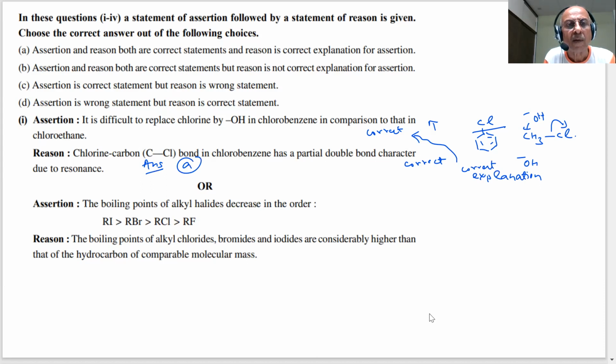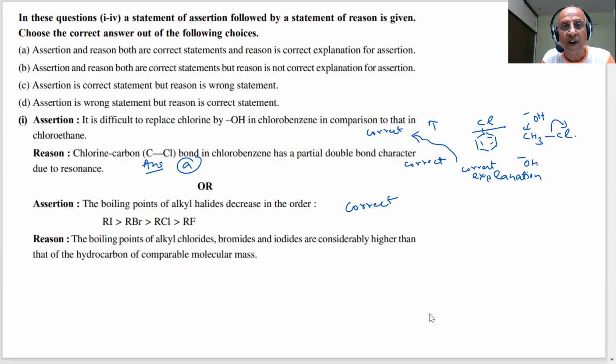Read the statement very carefully, because assertion and reasoning questions require very critical thinking, and if you do not think, you will end up with an error. Such questions are intelligent questions. They provide you a complete revision of the course. The boiling points of alkyl halides decrease in this order, students. Is this a correct statement? Yes, sir, it is correct.